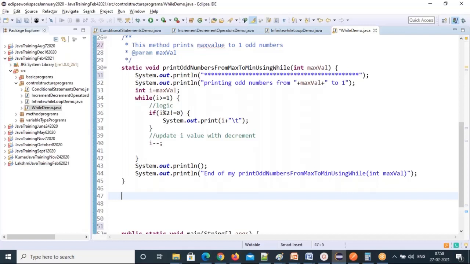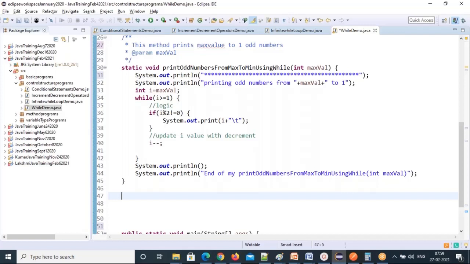Print small z to small a characters using while loop. That's an exercise for you, the second exercise. So note down the second exercise. What is the second exercise? Print small z to small a using while loop. Now I'm going to do capital A to capital Z characters using while loop.